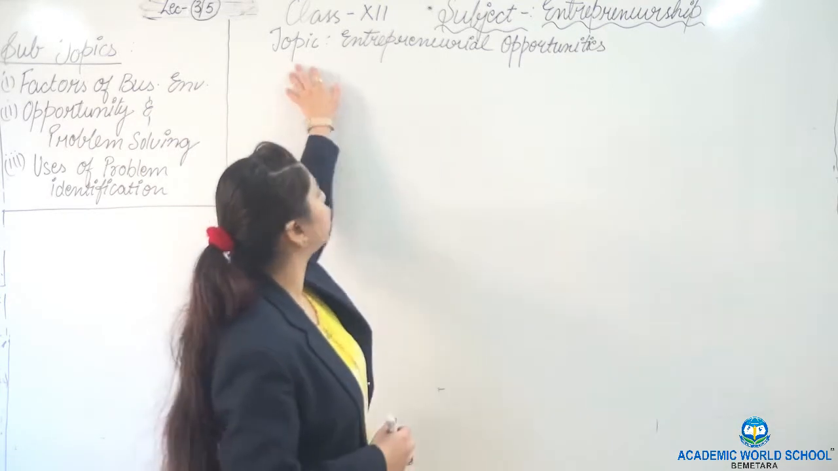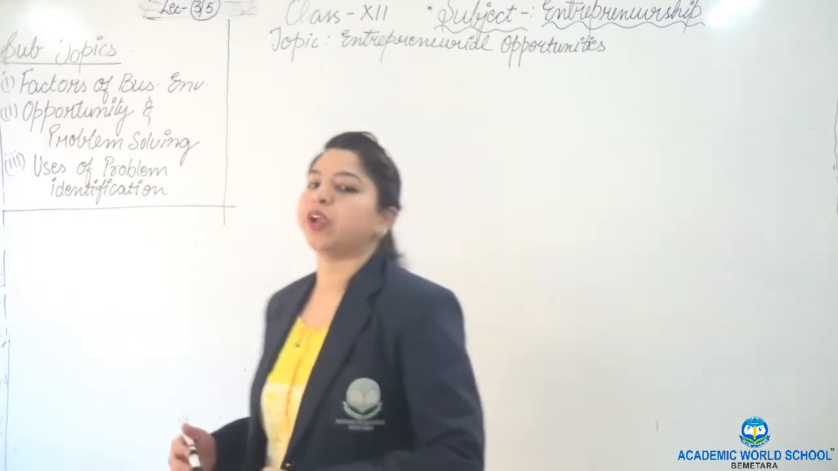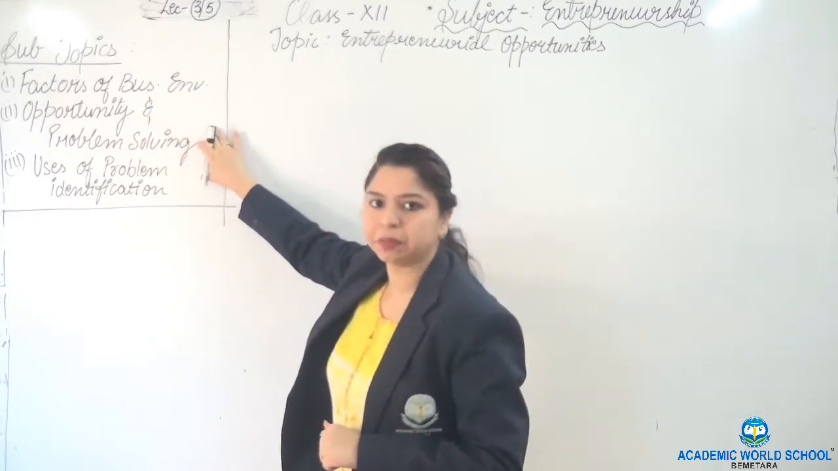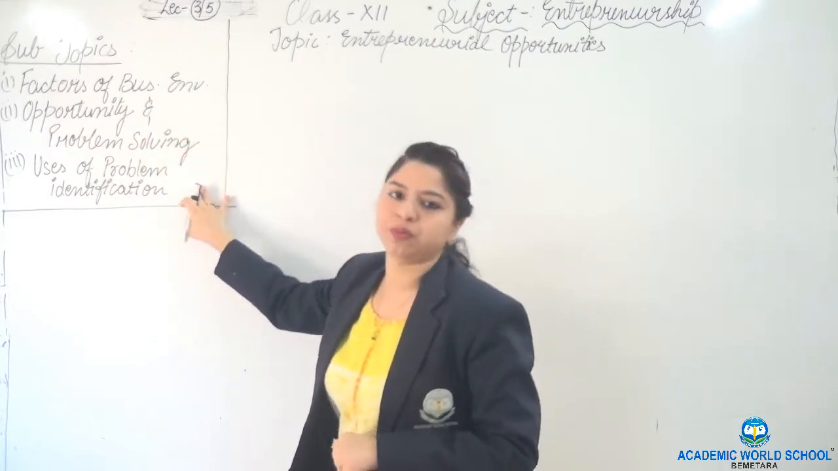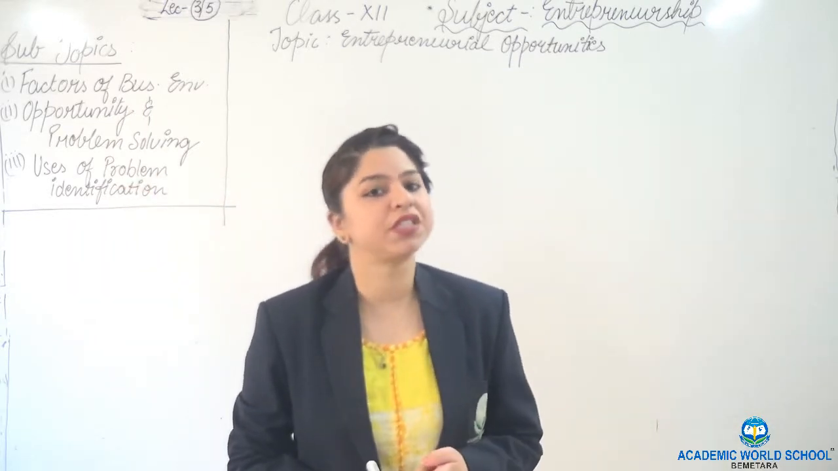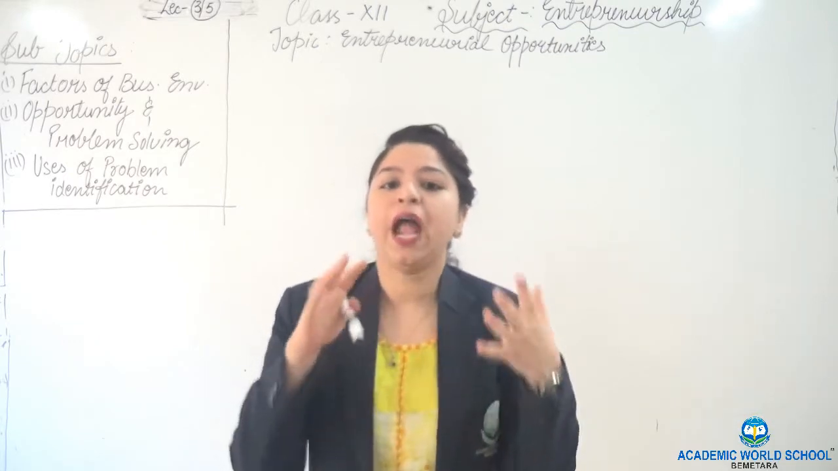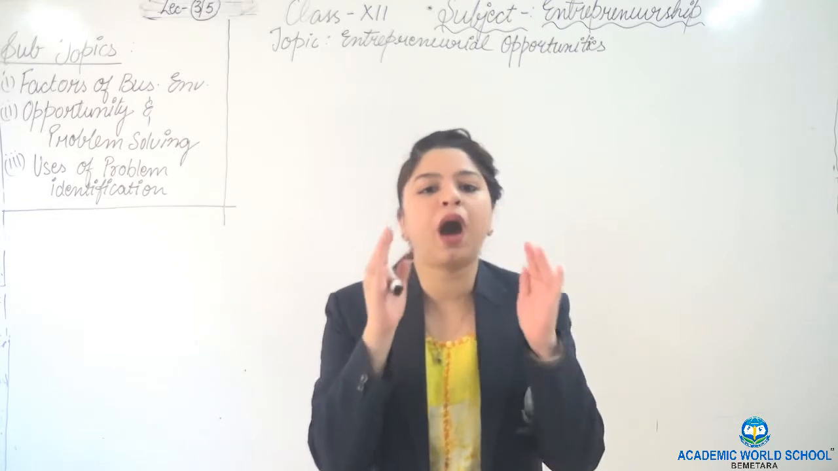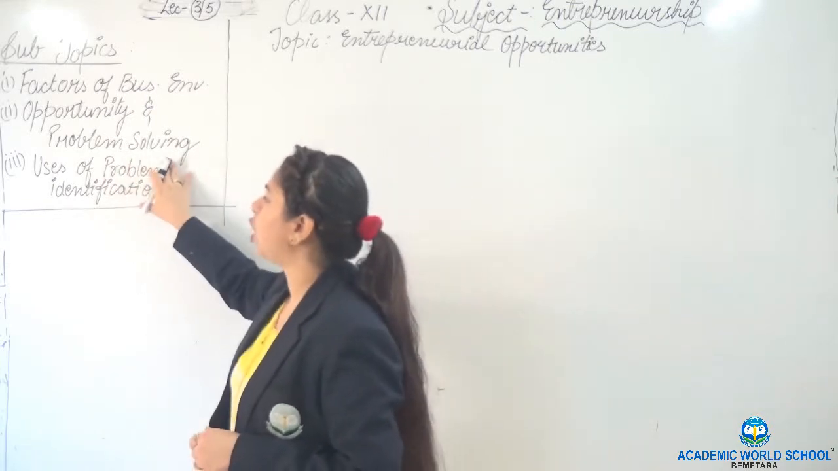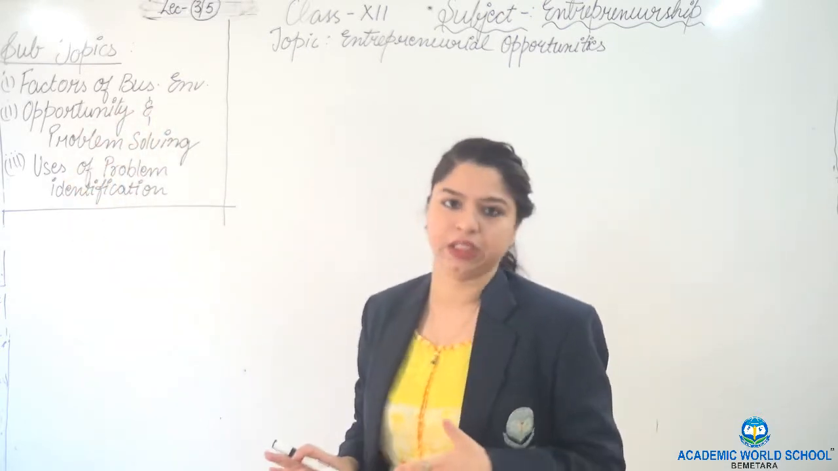Okay, and we are on the topic entrepreneurial opportunities, which is chapter number 1, and today we are going to cover subtopics like factors of business environment, opportunities and problem solving, uses of problem identification. In the last video, we had completed the importance of business environment, how to spot an opportunity, how to create an enterprise, and today we are going to focus on that part of the diagram, that is spotting a problem, solving, spotting an opportunity, and problem solving, how they are closely related with each other, right?